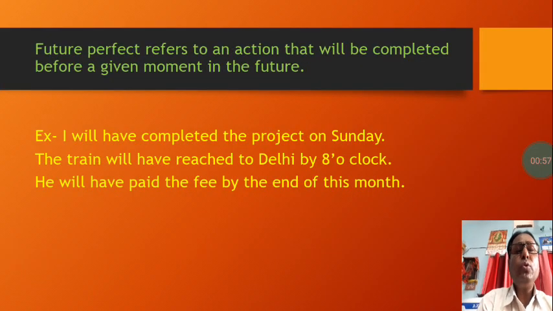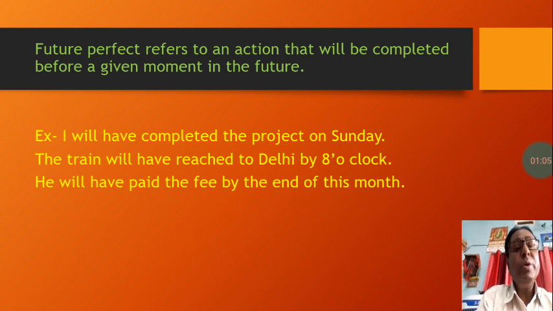Students, future perfect refers to an action that will be completed before a given moment in the future. You must note down all these definitions in your copy.